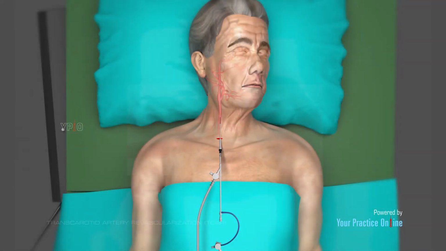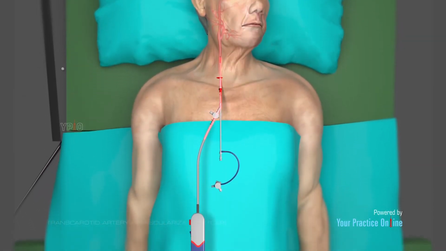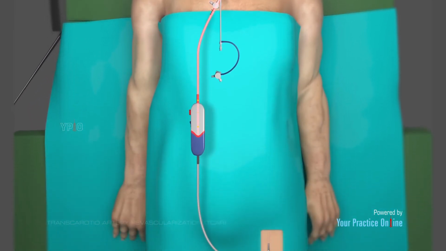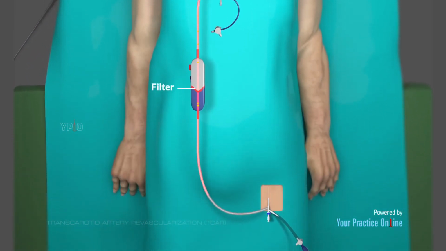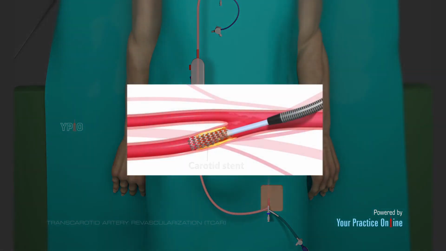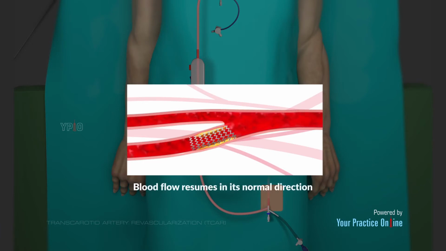Your blood will flow through the TCAR system, and any debris will be captured in a filter outside the body. The filtered blood is then returned through a second tube in the thigh or groin area. A carotid stent is then implanted into the carotid artery to stabilize the plaque and help prevent strokes. After successful stent placement, blood flow reversal is turned off and the blood flow resumes in its normal direction.